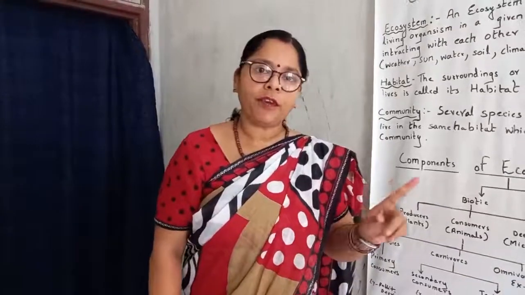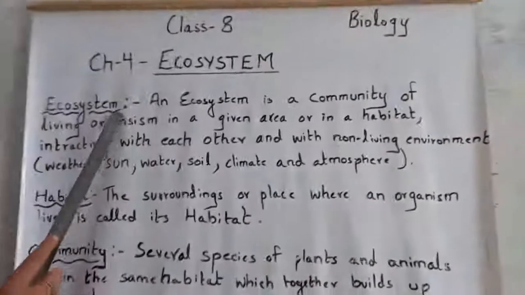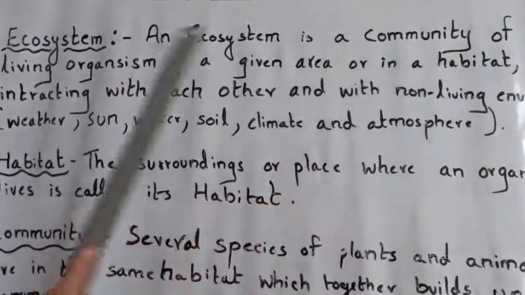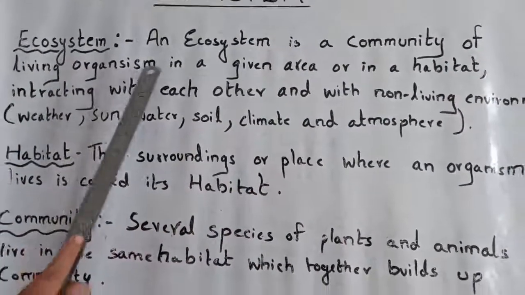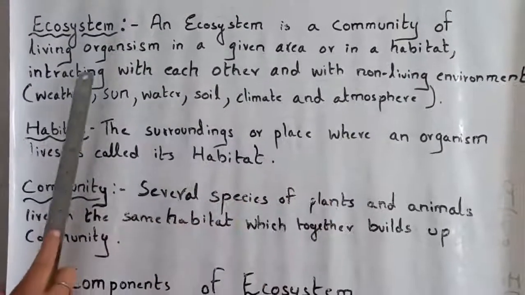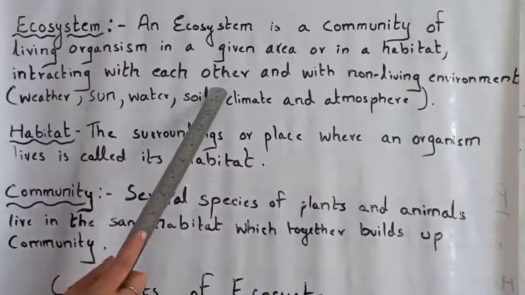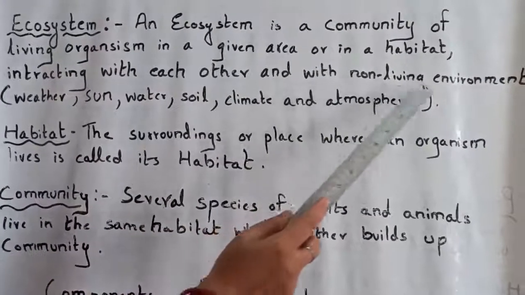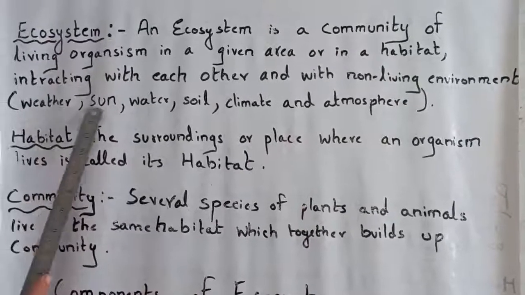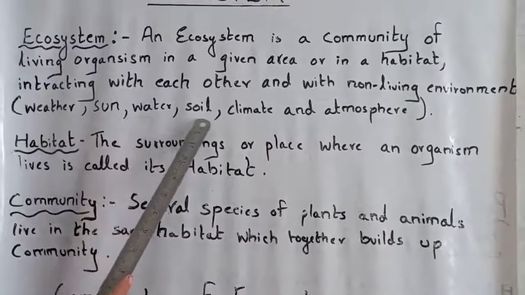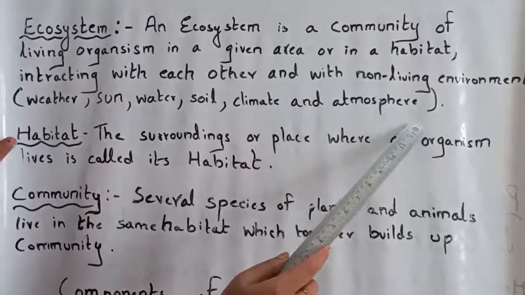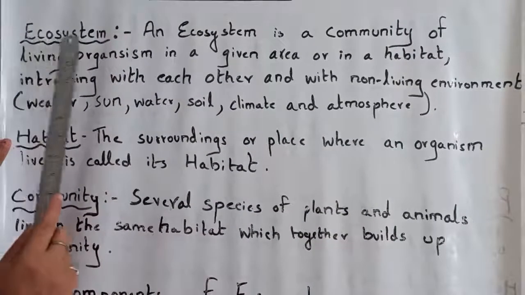Now we come to the definition. What is ecosystem? An ecosystem is a community of living organisms in a given area or in a habitat, interacting with each other and with the non-living environment. Non-living environment means weather, sun, water, soil, climate and atmosphere. So this is the definition of ecosystem.